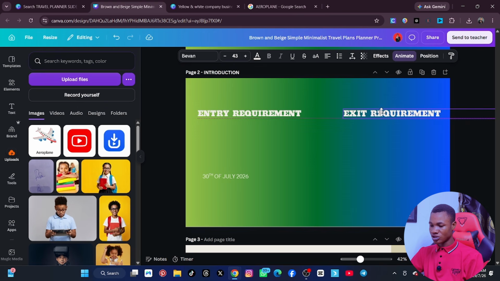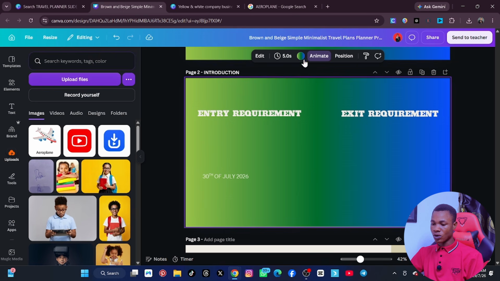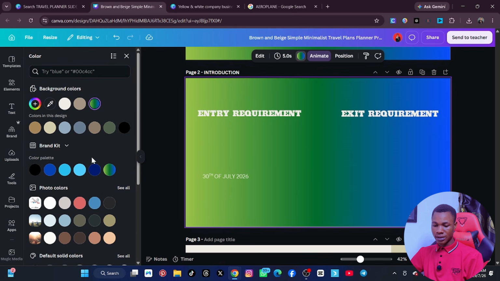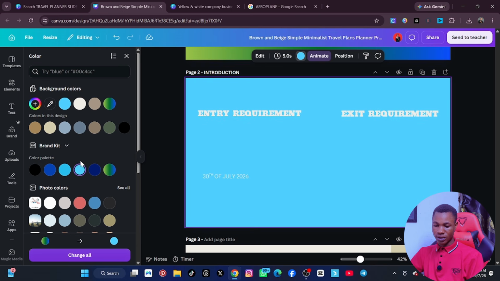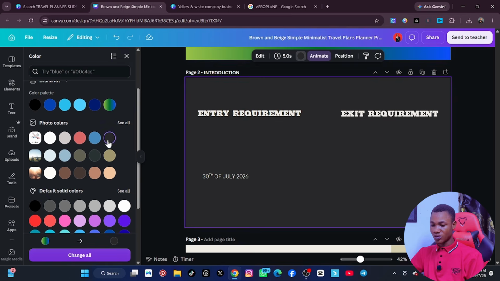Okay, so let me adjust it properly, and then I can decide to give this a new color by clicking on here. Let me say I give it this color. That color does not fit properly. Let me say I give you this color, it does not fit properly as well. Okay, let's say I like this color, for example.